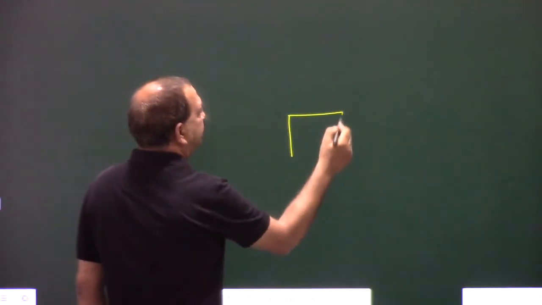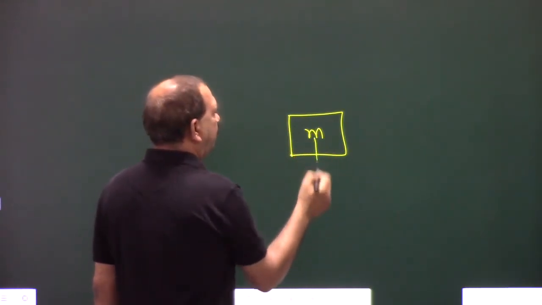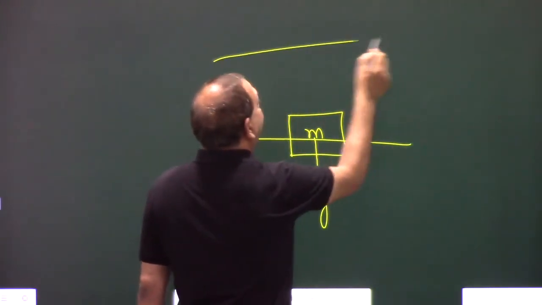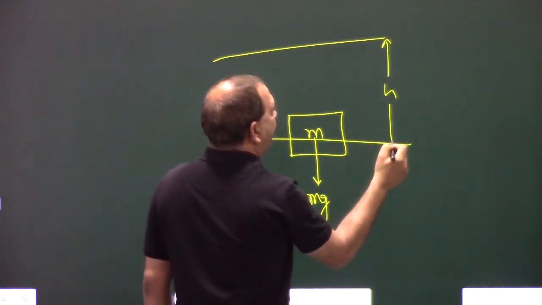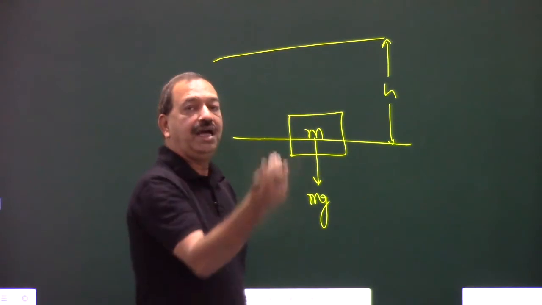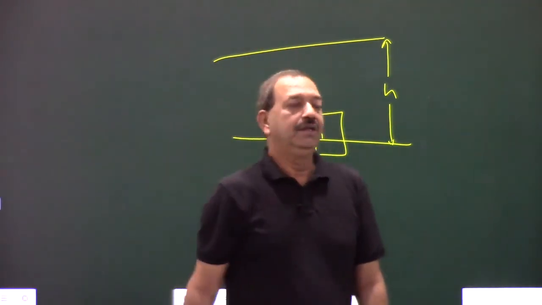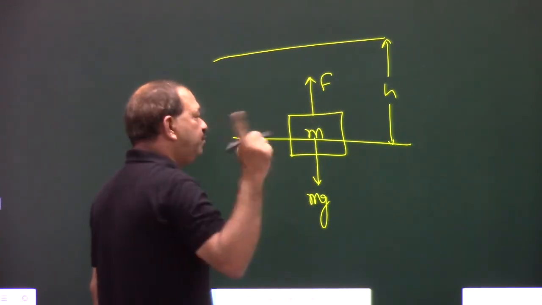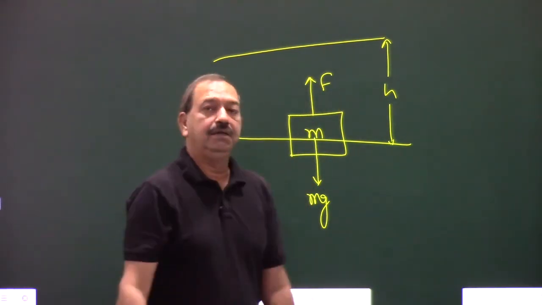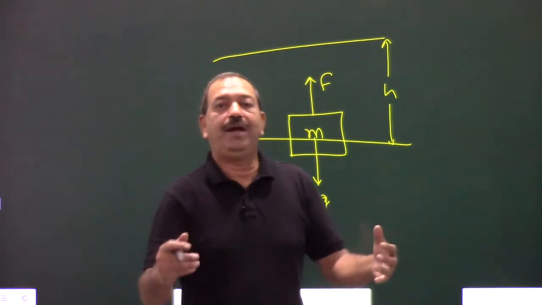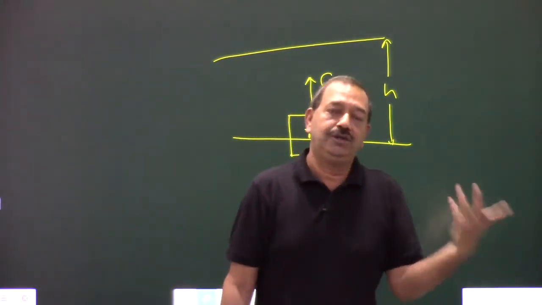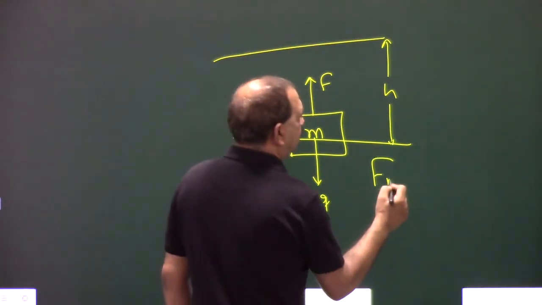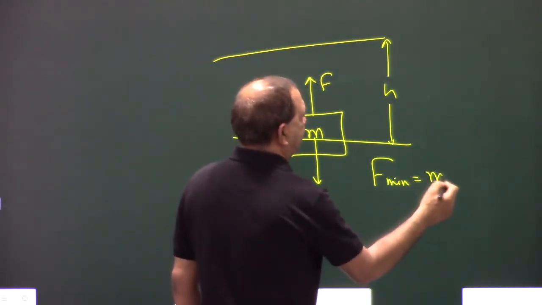This is an object of mass m. We all know the weight will be there. I want to lift this object to a height h. If I want to lift it, I need to apply a force. How much force minimum do I need to apply? Minimum force I need to apply is equal to the weight, mg. So F minimum should be equal to weight.